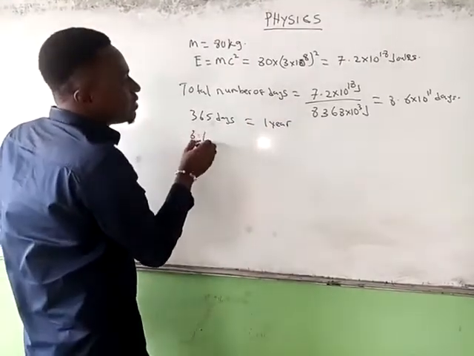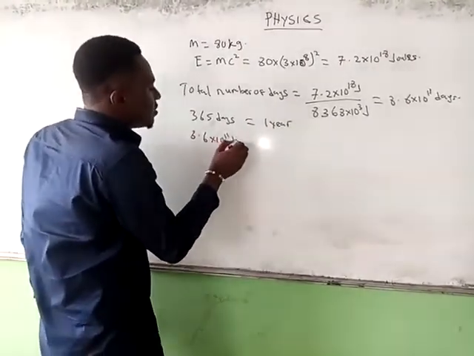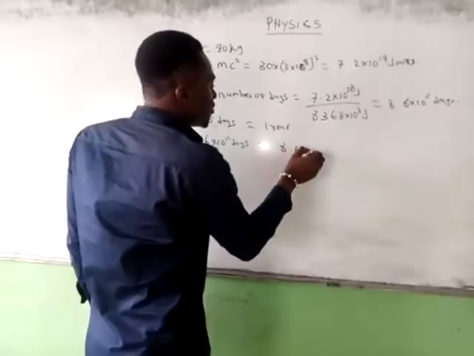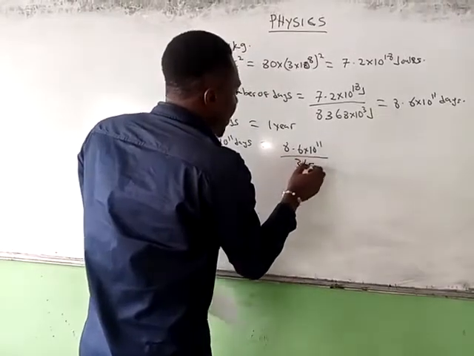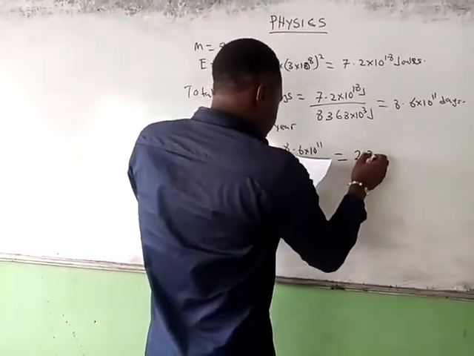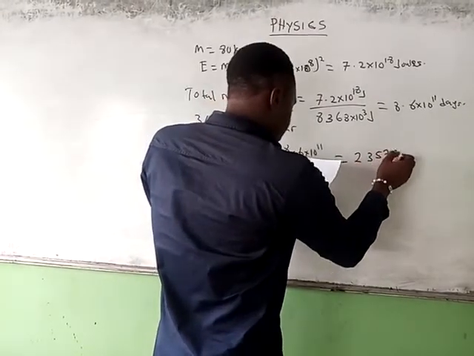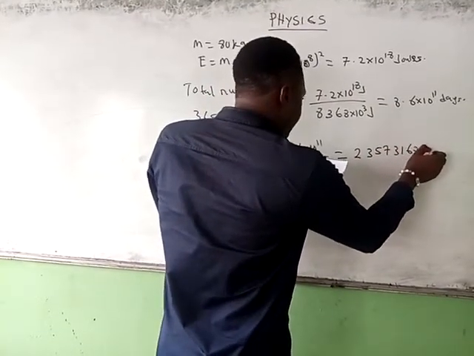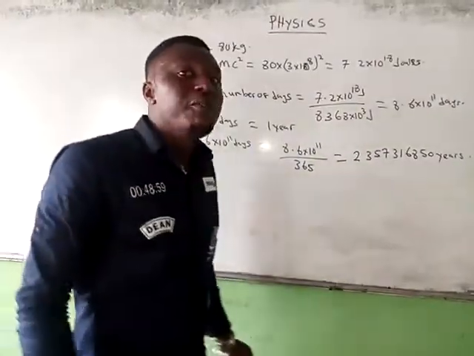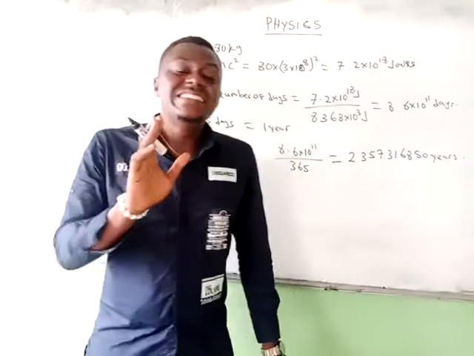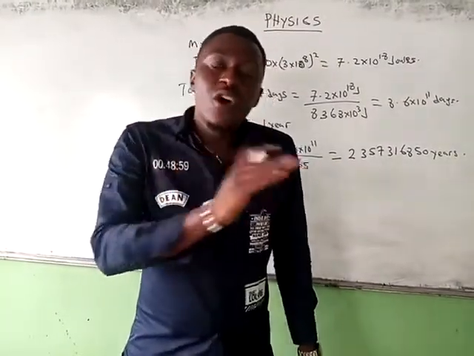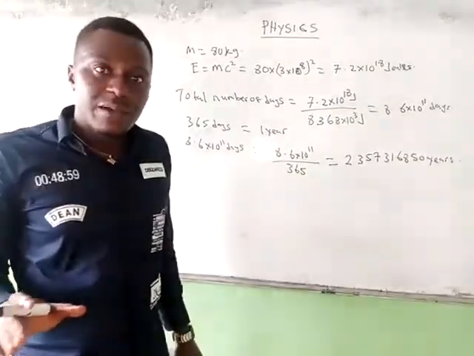So 8.6 times 10 raised to the power 11 days will be equal to 8.6 times 10 raised to the power 11 over 365. That would be equal to 2,357,316,850 years. Almost 2.4 billion years. That is the natural life expectancy. That is the natural lifespan of this person with 80 kilograms.